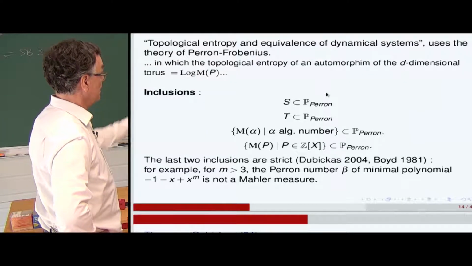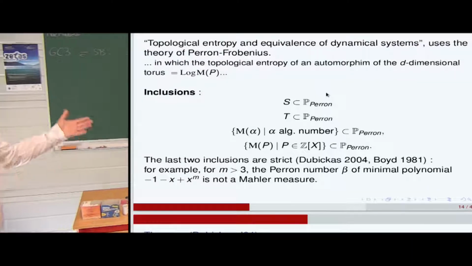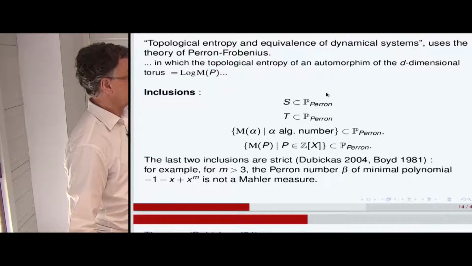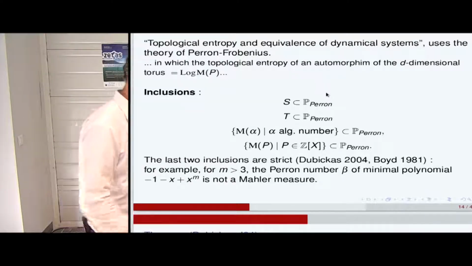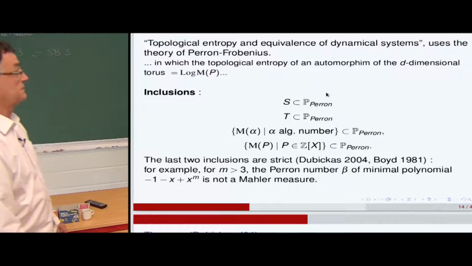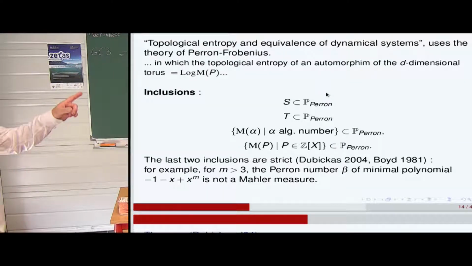And in general, by multiplicativity, as we have seen for the Mahler measure, we have another set, which is the Mahler measures of any integer polynomials. That's also products of Perron numbers, and therefore Perron numbers also. So the last two inclusions are strict.